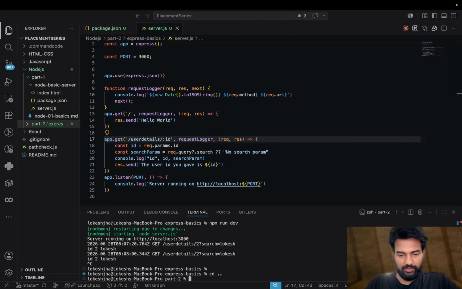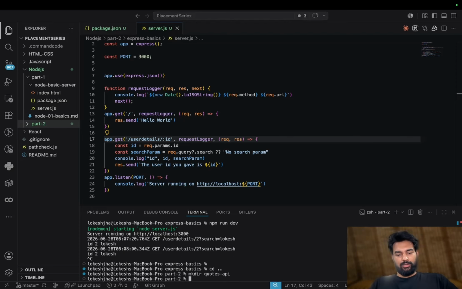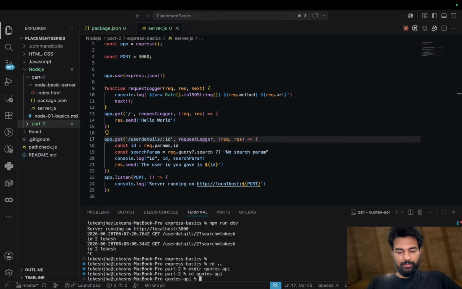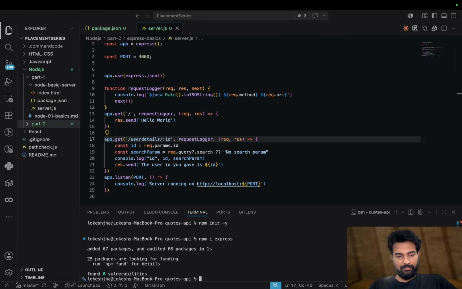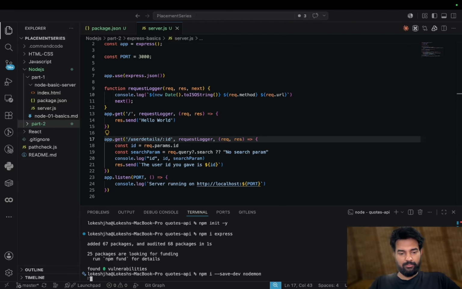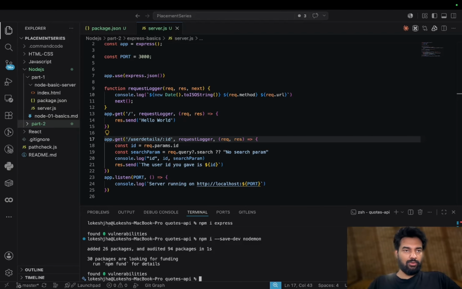So we will take one step back, and here we will do mkdir to make a directory with the name quotes-api, and then cd quotes-api, then npm init -y, and all the setup is there. Then npm i, or install, express, then npm i --save-dev nodemon. So you have installed that also.